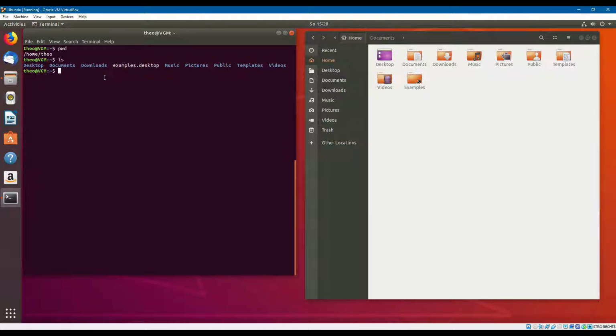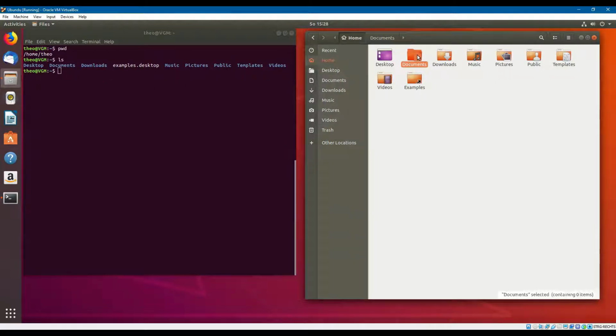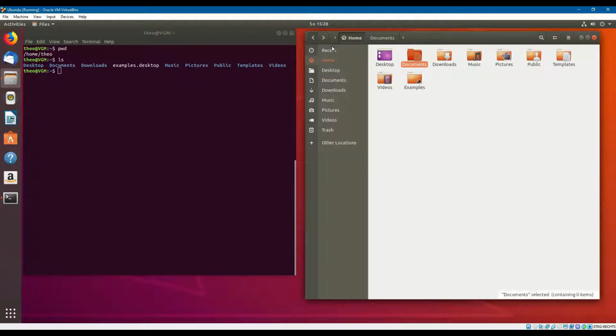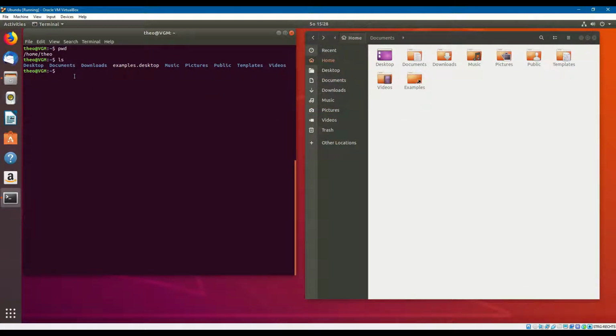And we can see here, for example, inside documents, there isn't any folder or anything else. And if we go there by using the command cd, change directory, and we type documents, the autocomplete can be done by using the tab button.